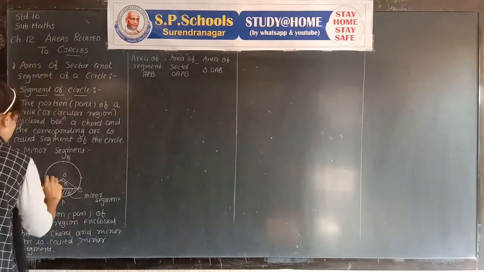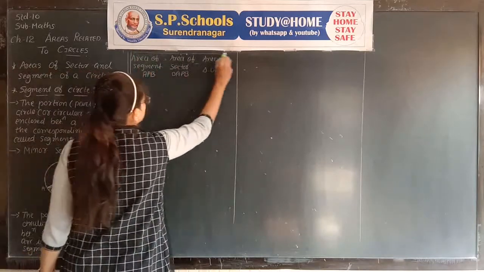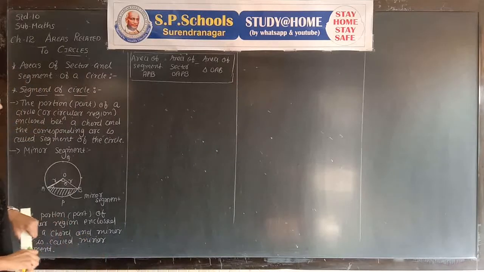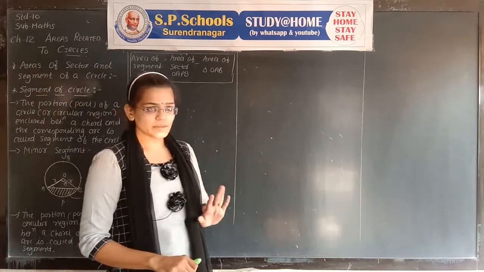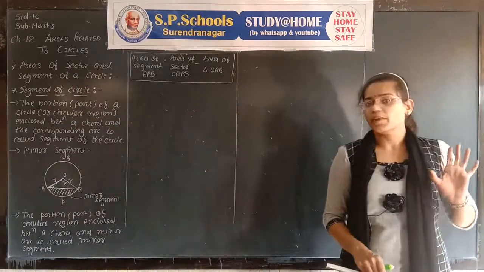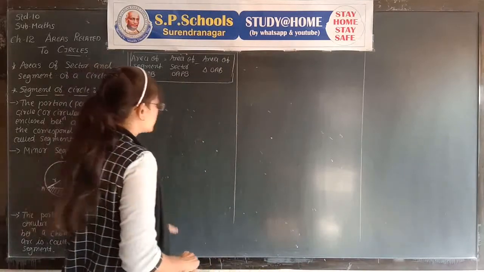Here r is the radius of the circle. It is a formula to find the area of a segment. Segment means a minor segment; if simply written as a segment, we understand that it is a minor segment. Okay, the minor segment is completed.